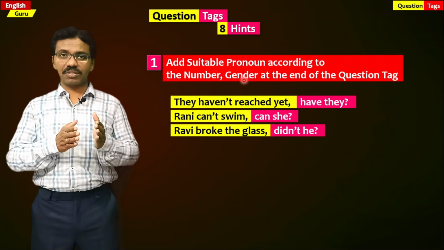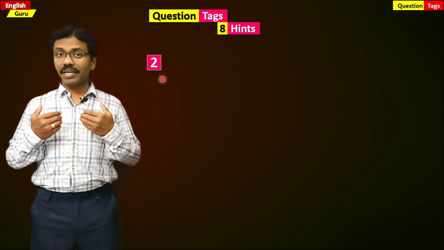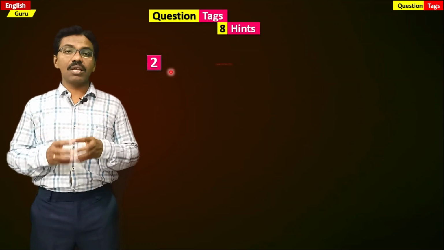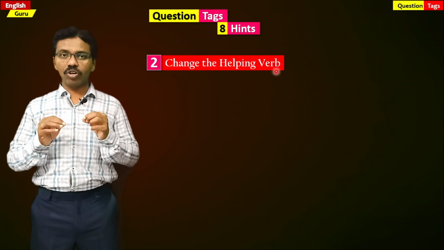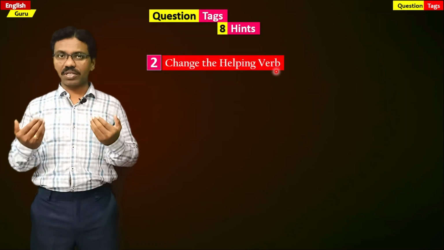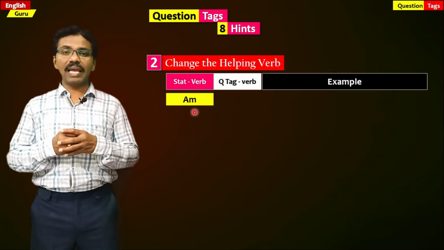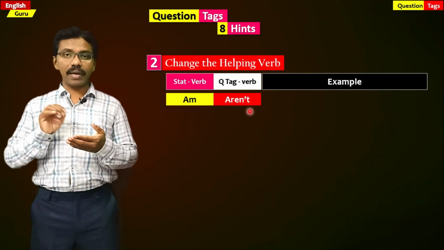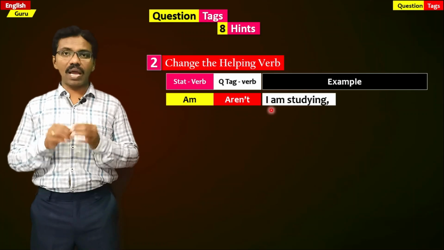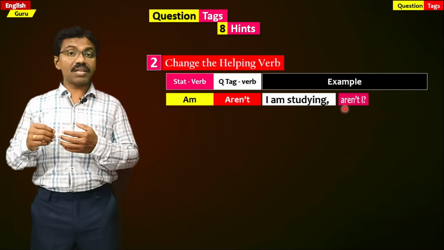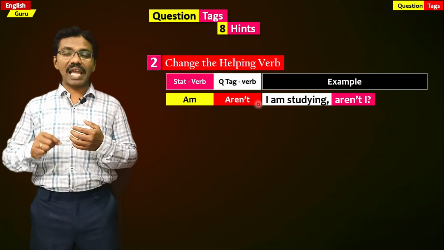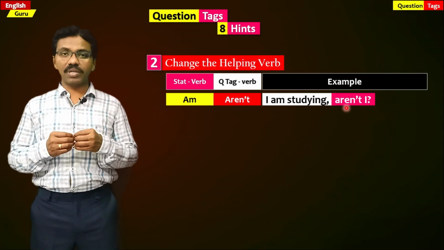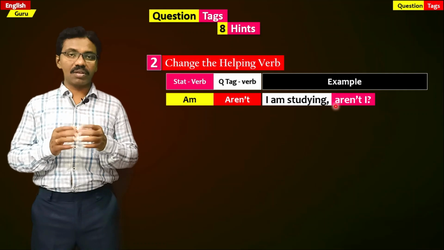The second clue or hint that is very important in question tags is changing the given helping verb without making any mistake. For example, if am is given in the statement, it has to be aren't in the question tag. Example, I am studying. The question tag is aren't I, not amn't I. So aren't I is a special case related to question tags.